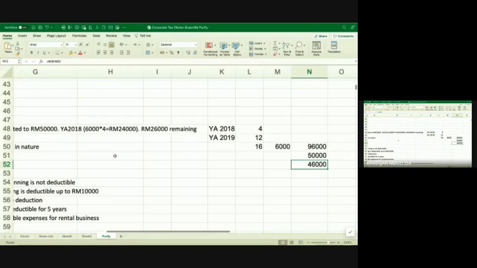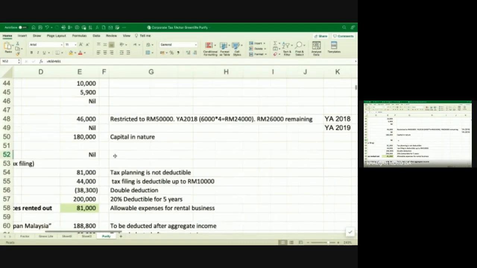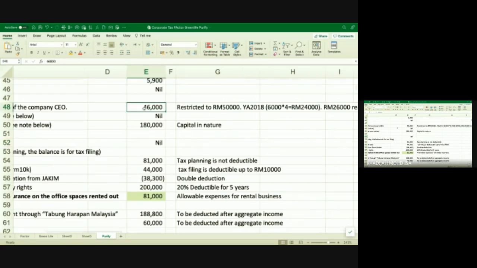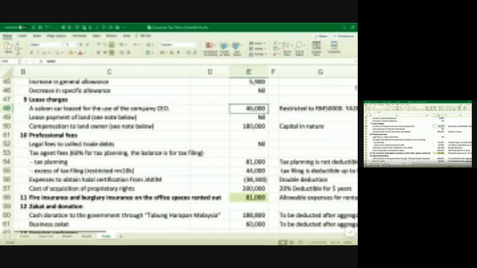So means that the excess, how much? The 46,000 here is not allowed. So you have to add back that 46,000. Anyone not clear about this lease rental?